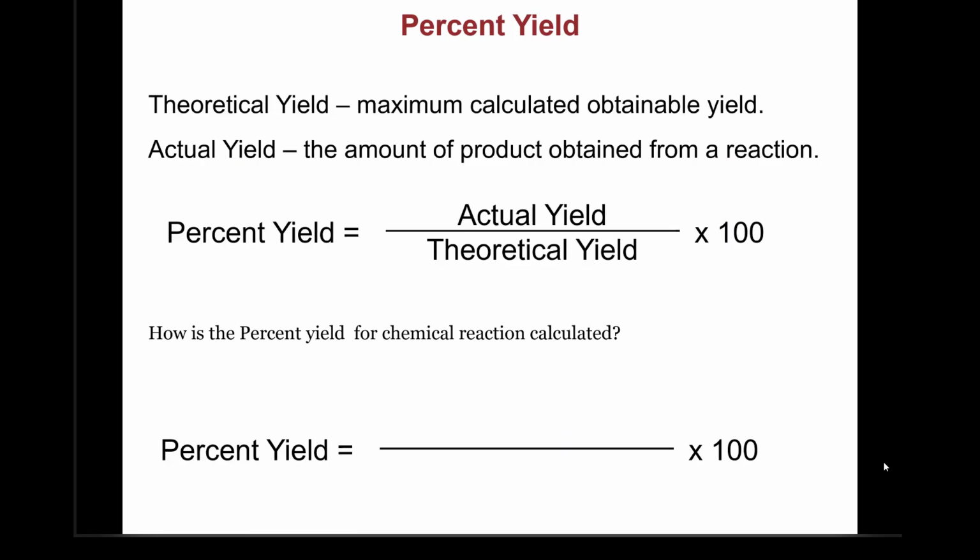Calculate the percent yield by comparing the actual yield to the theoretical yield. So the actual yield is the actual number of grams that form in the reaction, and the theoretical yield is the calculated grams assuming 100% efficient reaction.